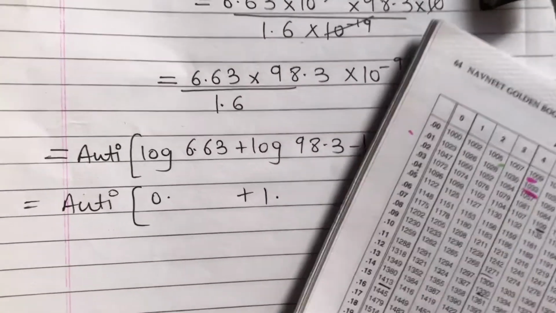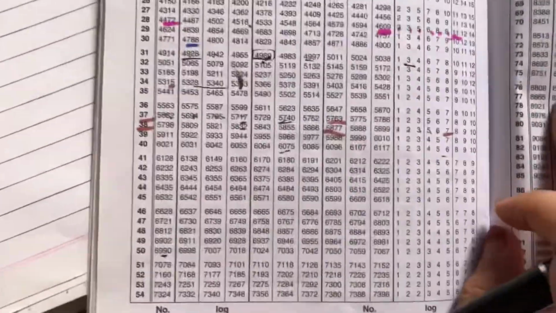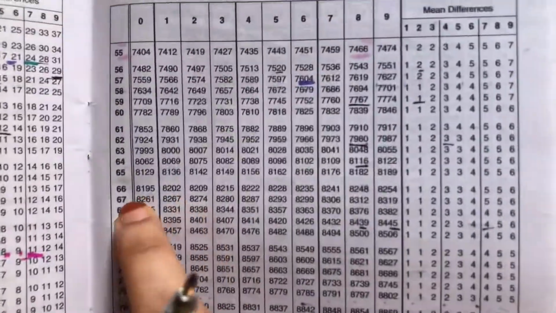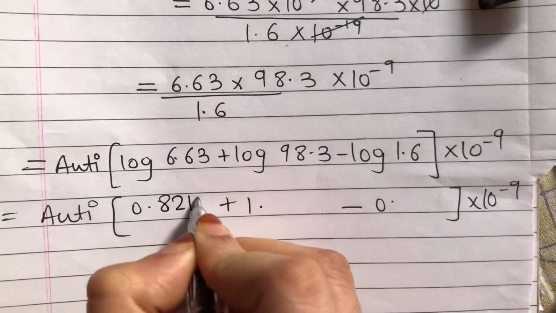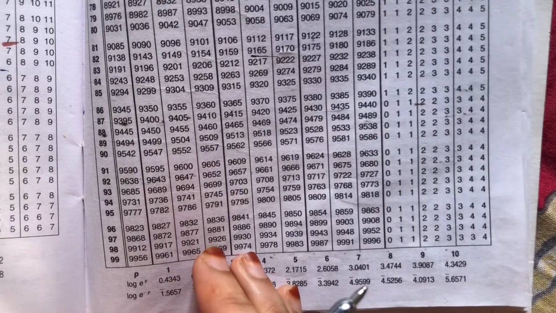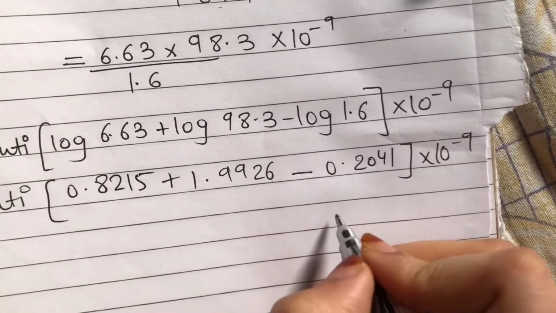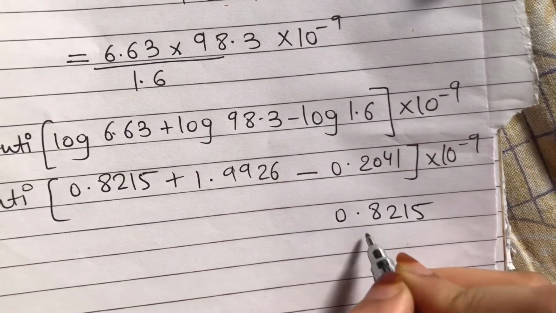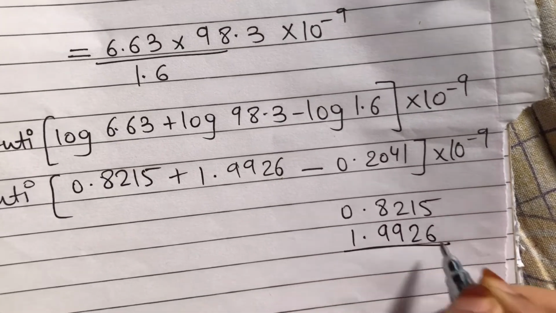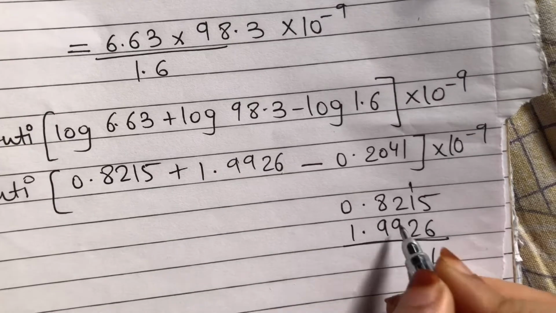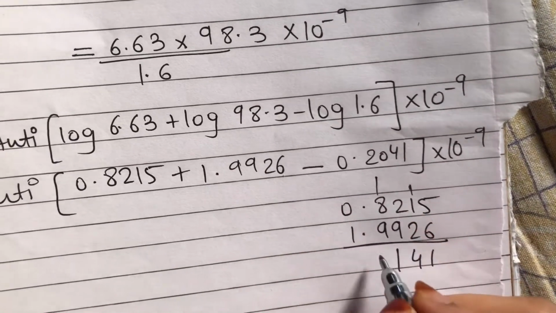Let's see the log. Log of 66, column 3, is 8215. Log of 98, column 3, is 9926. Log of 16, column 0, is 2041. Add these two, that is 0.8215 plus 1.9926. 5 plus 6 is 11. 2 plus 1 is 3, plus 1 is 4. 9 plus 2 is 11, and 9 plus 1 is 10, plus 8 is 18.